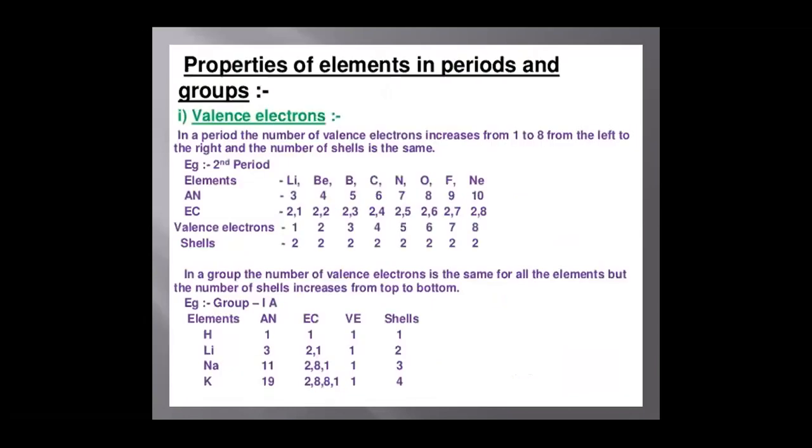Properties of elements in periods and groups, that is valence electrons. In a period, the number of valence electrons increases from 1 to 8 from left to right in the periodic table, and the number of shells remains the same. For example, the second period has lithium, beryllium, boron, carbon, nitrogen, oxygen, fluorine, and neon.